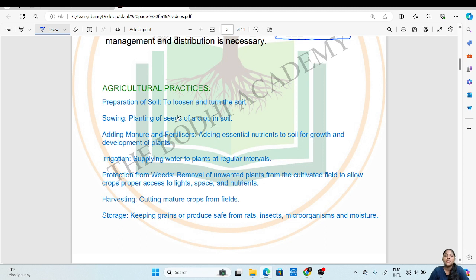Then protection from weeds. Since a lot of unwanted plants, that is weeds, grow in the field, these need to be removed, and the process of removing these unwanted plants is called weeding. So this is the fifth step of agricultural practices. Then comes harvesting. Once the crop is matured, the crop should be cut and stored properly. So the last step is storage, where the grains or the produce are stored safely from insects and pests.